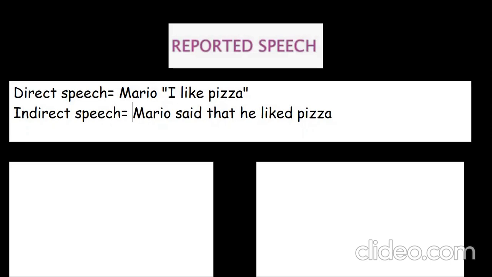Reported speech, as you can see, we have some changes. For example, here we have present, now we have past. I use the word said that, etc. So this is how we create a reported speech. There are some interesting aspects that we got in order to understand this topic.